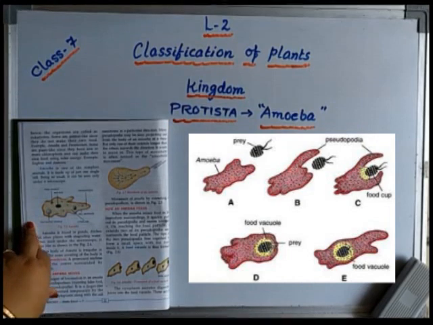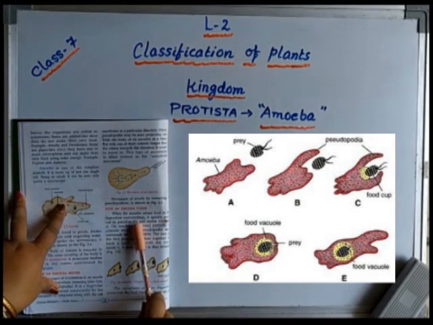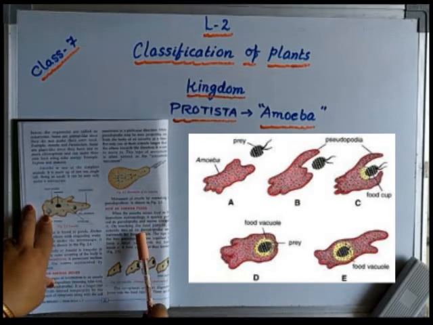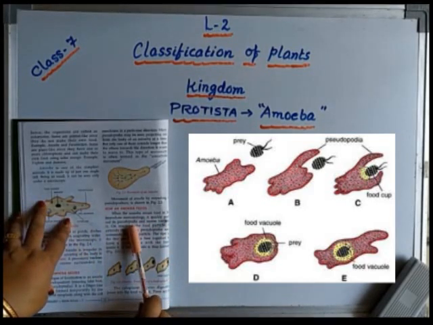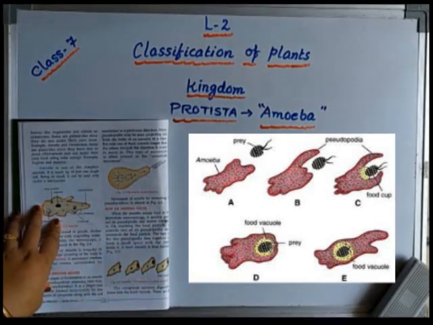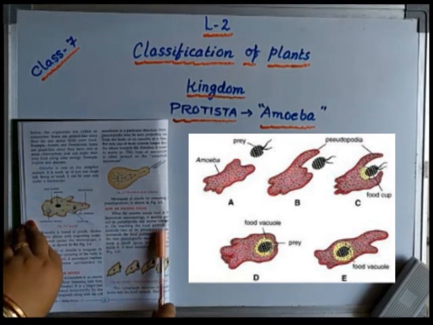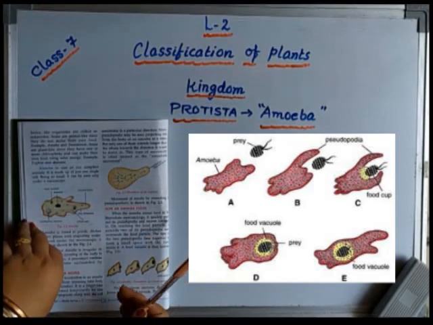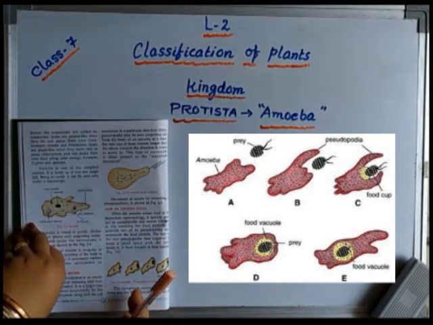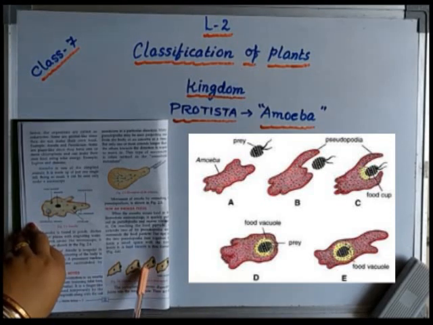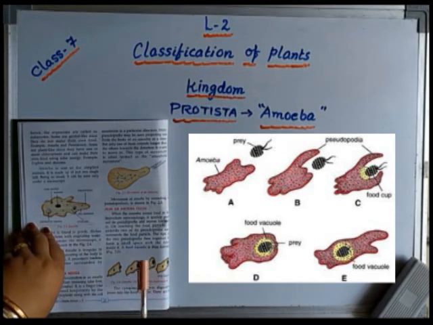How does amoeba feed? When amoeba senses food in the immediate surrounding, when it understands that the food is nearby, then it quickly puts out its pseudopodia. That is, the pseudopodia is the only one which helps amoeba to catch the prey. Let us see. On reaching the food particle, it extends two of its pseudopodia. You can see from the picture here, it takes out two pseudopodia and surrounds the food particle. The green one is the food particle, and it is getting surrounded, and in this way it captures the food inside it, and slowly it will get dissolved into its body.